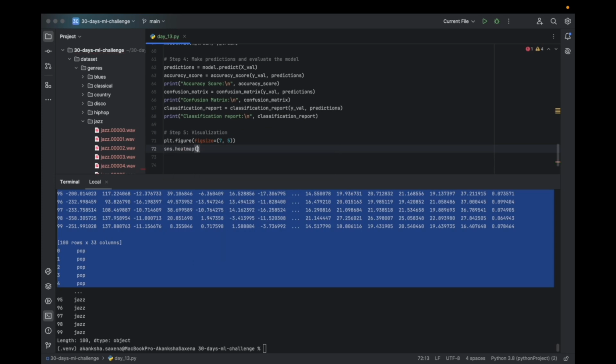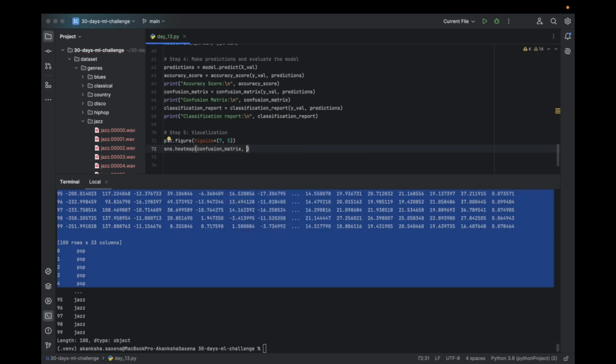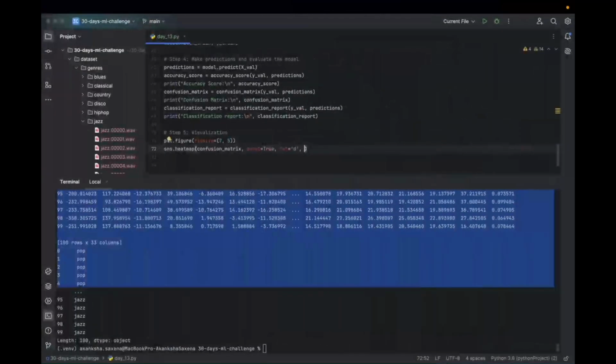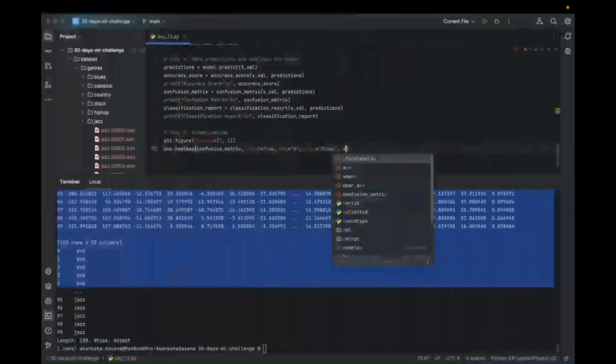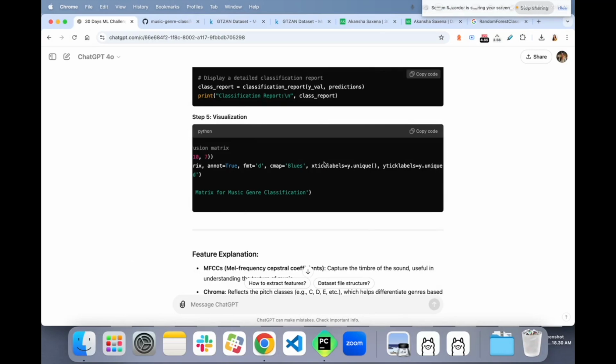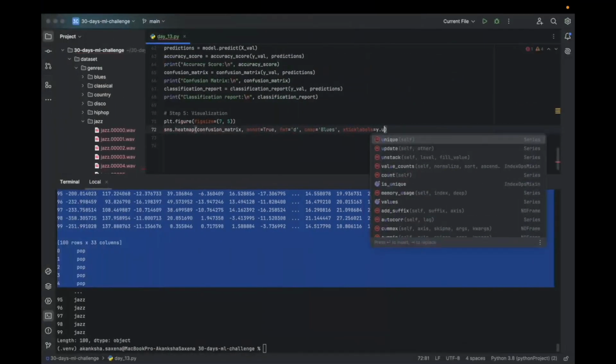So here using Seaborn to create the heat map. Here it will build on the confusion matrix. Annotation we want. The format is going to be D, and the color is going to be blues, and the labels for the X ticks is going to be y dot unique.